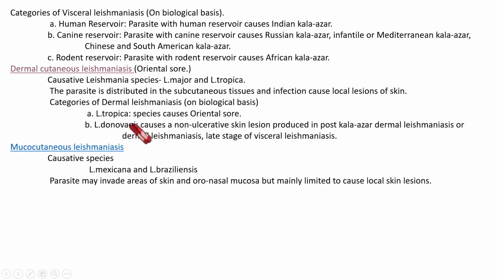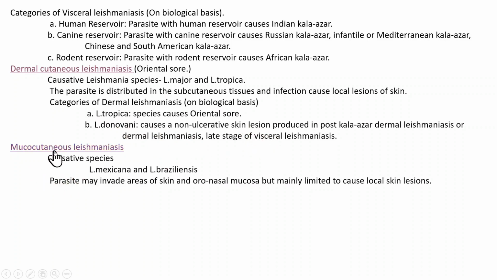Leishmania donovani causes certain non-ulcerative skin lesions, and these lesions are usually produced after kala-azar, as a last phase of this type of infection. This Leishmania donovani causes non-ulcerative skin lesions.